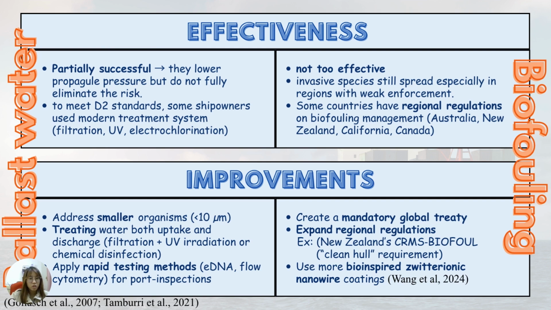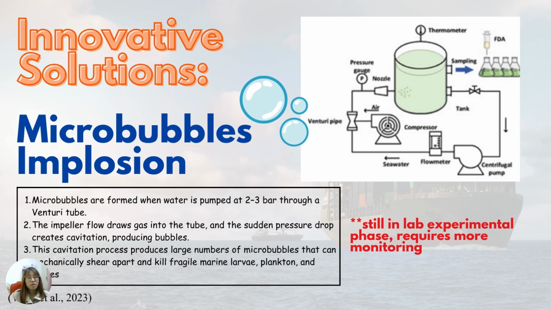the environment through discharge. For biofouling, it is strongly advised to create a mandatory global treaty and also use alternative coatings. For example, we can mimic shark skin using nanotechnology to reduce the release of toxic chemicals into the water. Next, here are some innovative solutions.